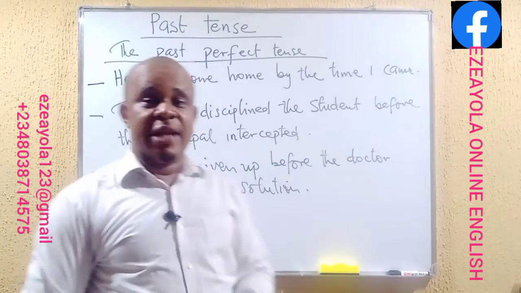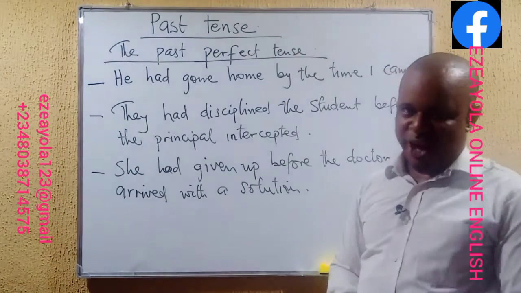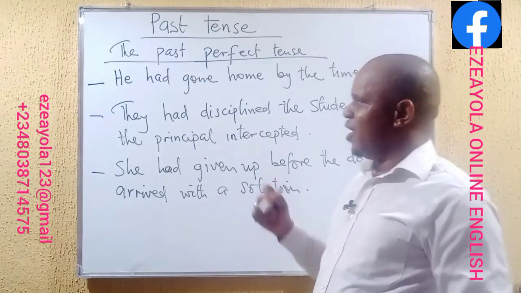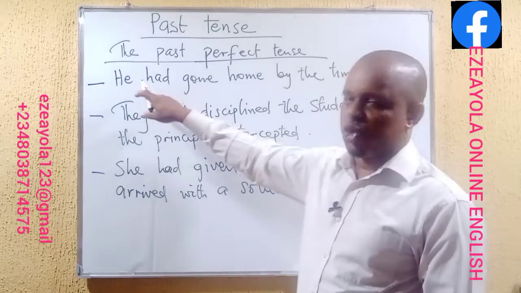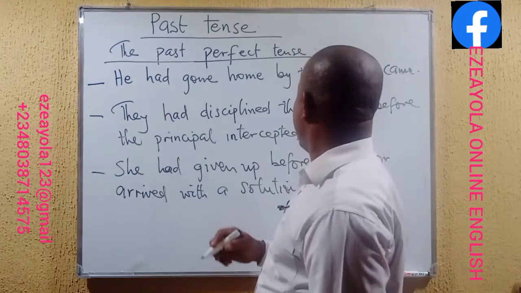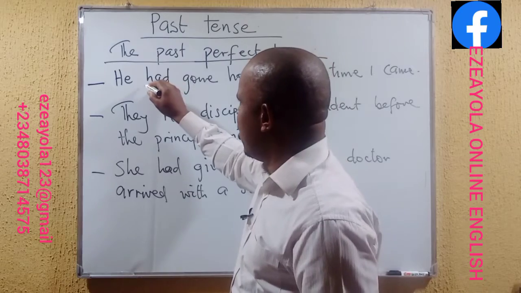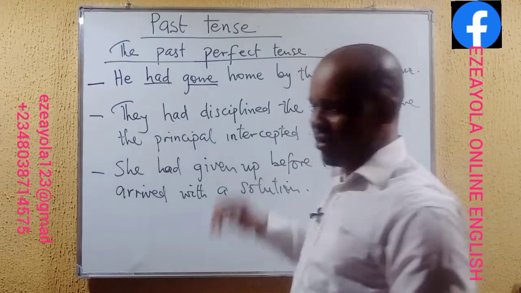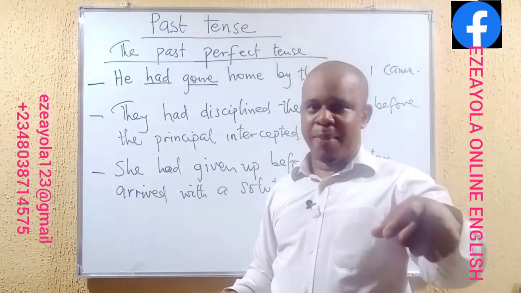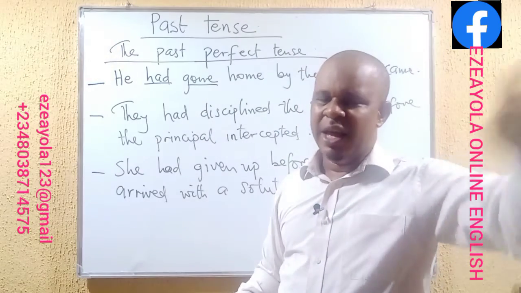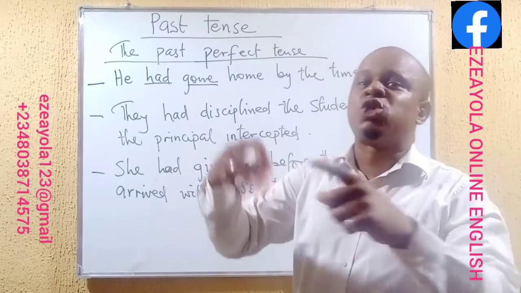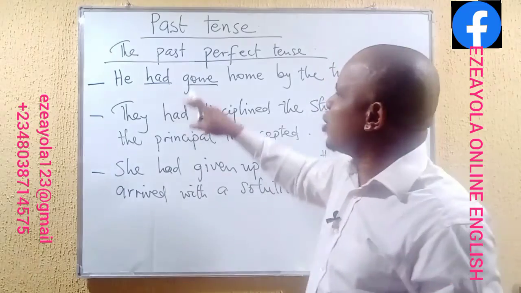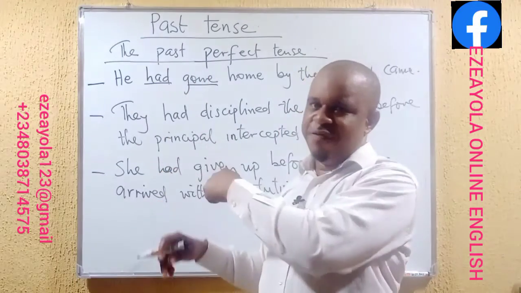All right. Now let us look at what we have here on the board under the past perfect tense. What are we seeing already? The first one reads, he had gone home by the time I came. What are the verbs existing here? We have had and gone. Had gone. Remember, we have has gone. In the case of has gone, that's where we talk about the present perfect. But we are talking about the past perfect this time.